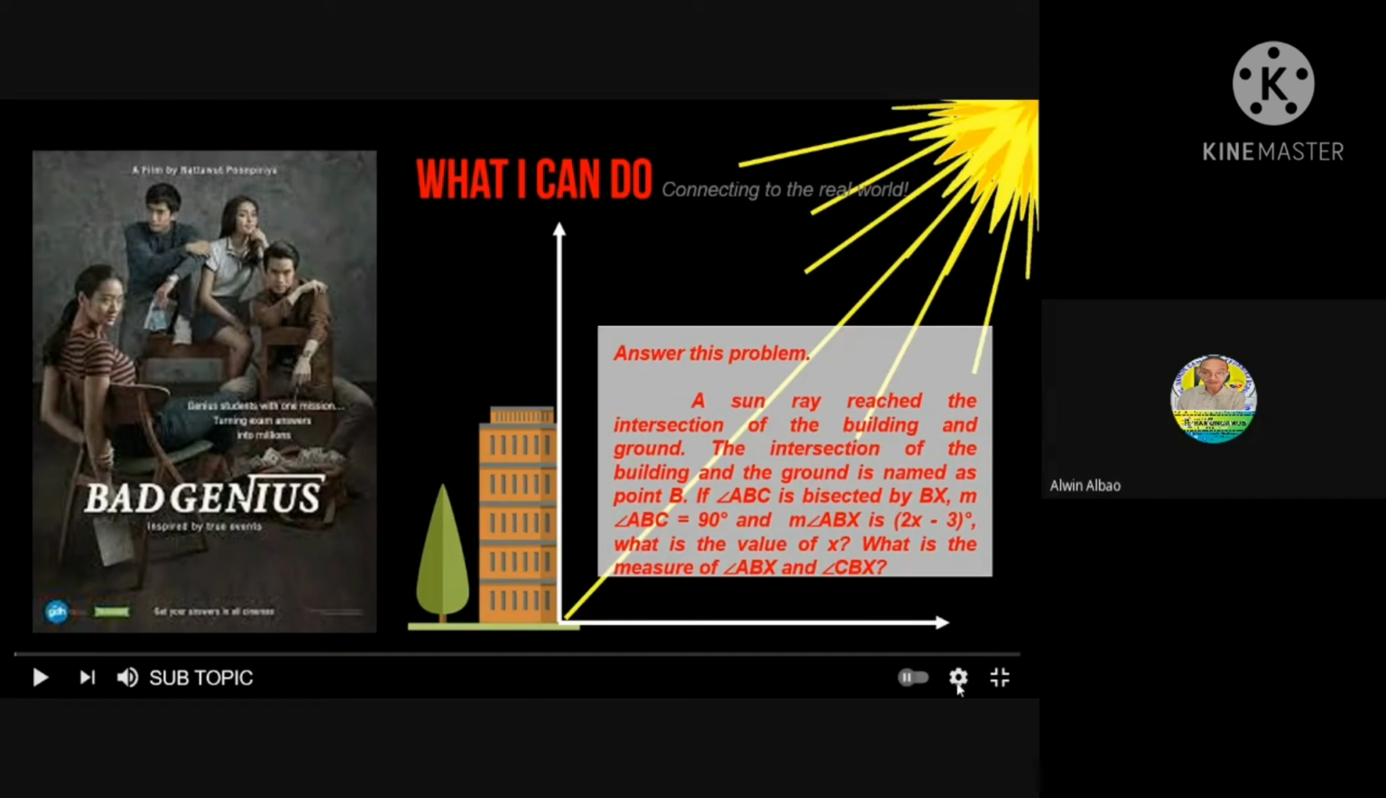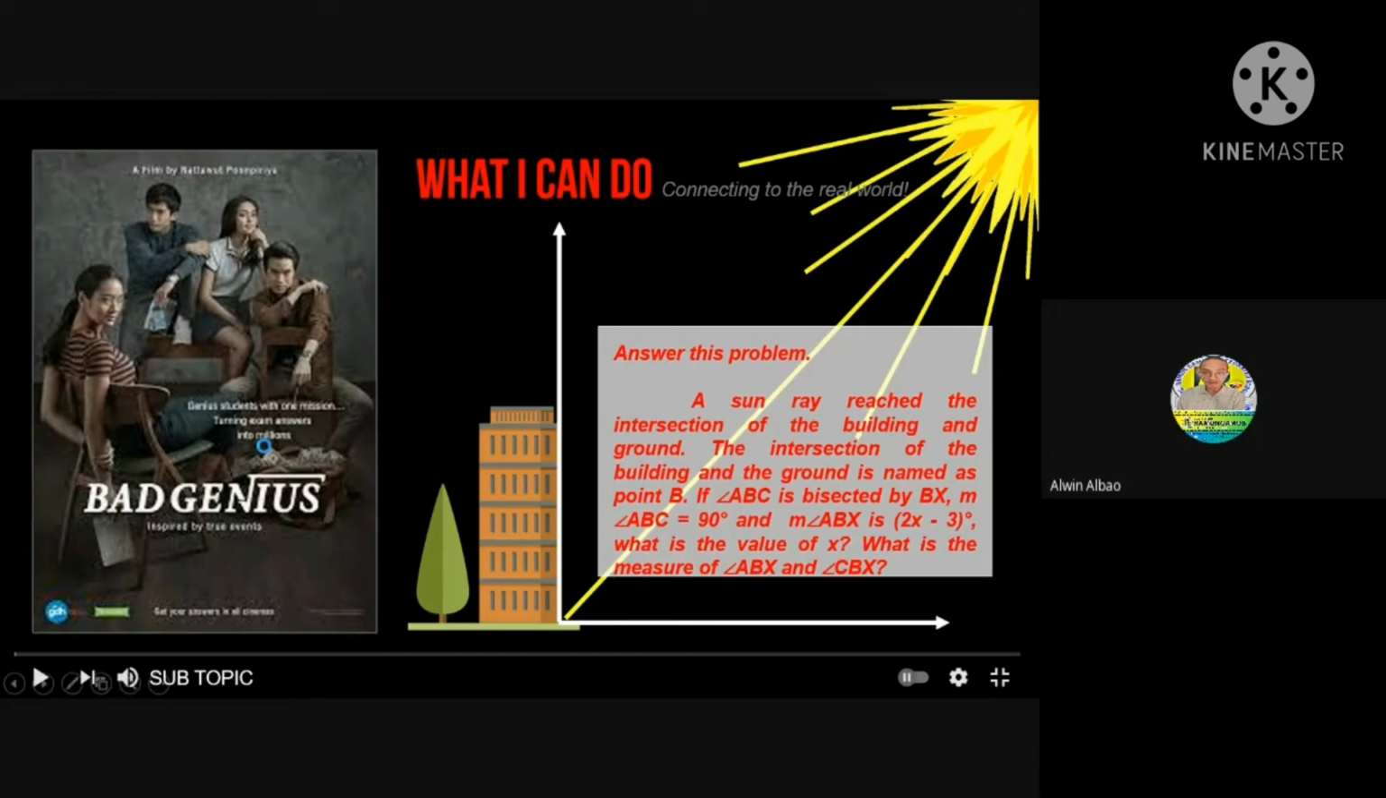Answer this problem. A sun ray reached the intersection of the building and the ground. The intersection of a building and the ground is named as the point B. So this is our point B. So it becomes angle ABC, bisected by ray BX. The measure of angle ABC is 90 degrees, and the measure of angle ABX is 2x minus 3. What is the value of x? What is the measure of angle ABX and angle CBX? Okay, so clear?